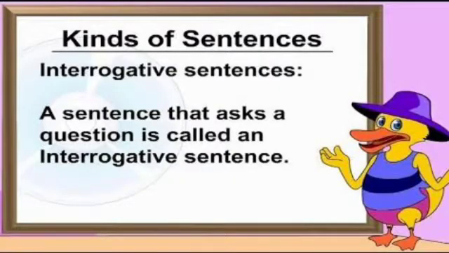Now the second type of sentence is interrogative sentence or question. An interrogative sentence is a simple sentence that asks a question about something. It always ends in a question mark. Example: what is your favorite color? Is the leopard the fastest running animal? When we look at these two sentences, we are asking about something. So they are called interrogative sentences.